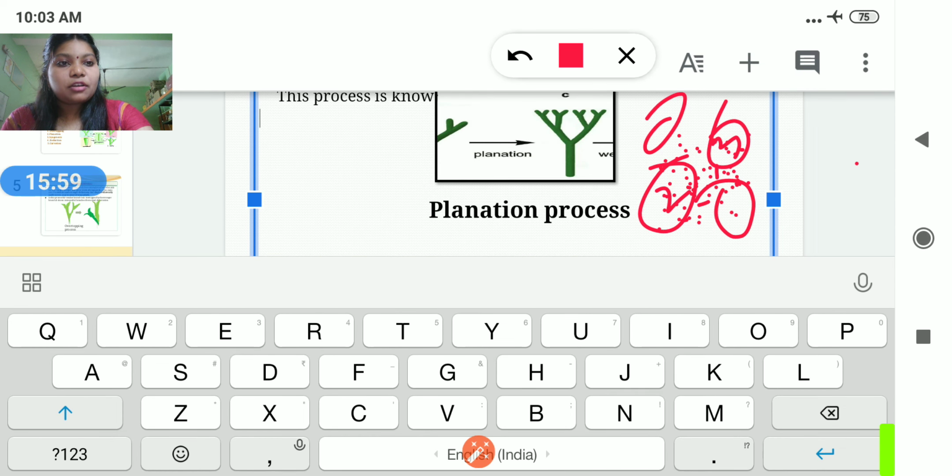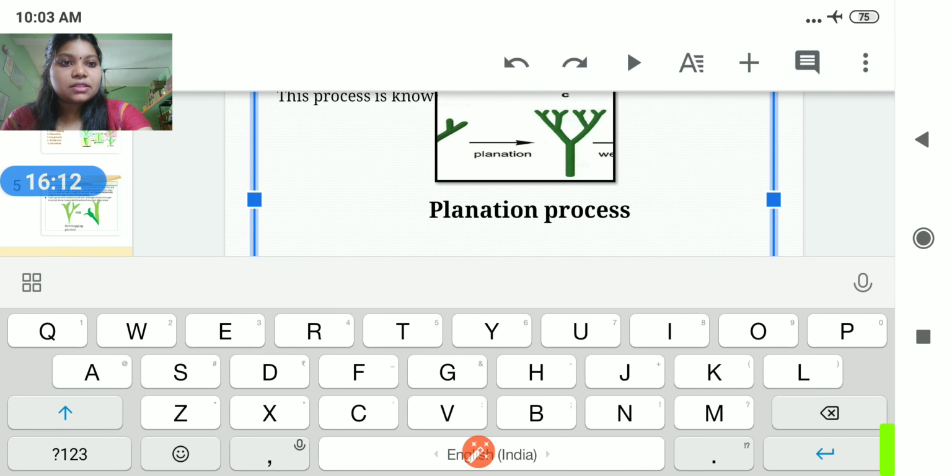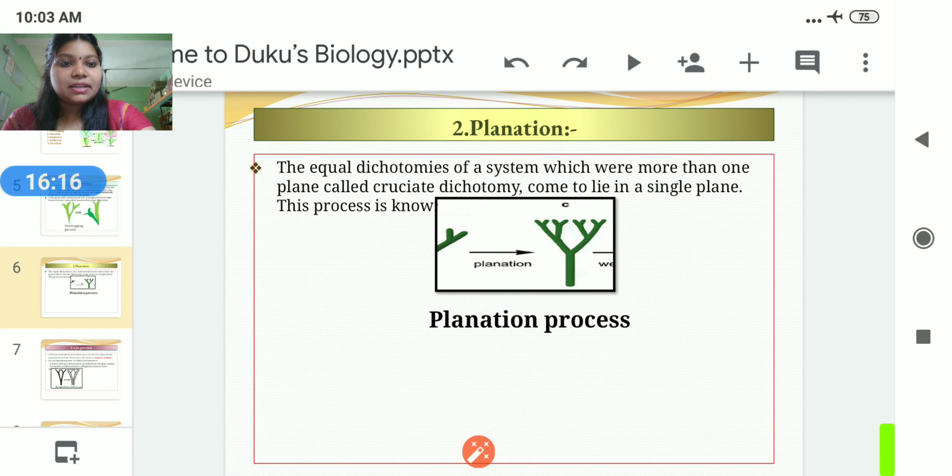They spread all over this area. In the planation process, what is already spread in the organism or in the system, anything else, can be moved and modified into a single plane or placed into a single plane, and this process is known as the planation process.